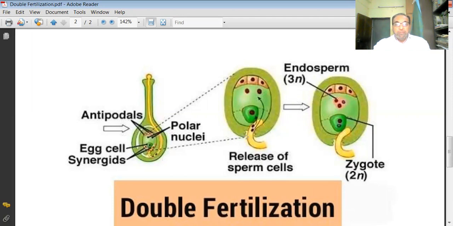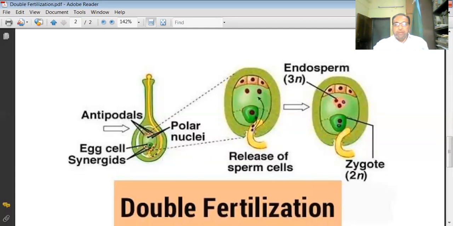Due to this, the wall of the embryo sac ruptures, and as the pollen tube enters, it destroys one synergid. Here, there are two synergids, as you see. Due to the chemical effects of the nucleoplasm or embryo sac fluids, the pollen tube ruptures and these two male gametes come out.